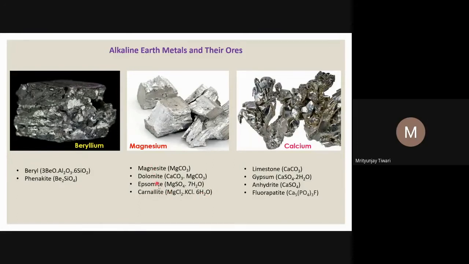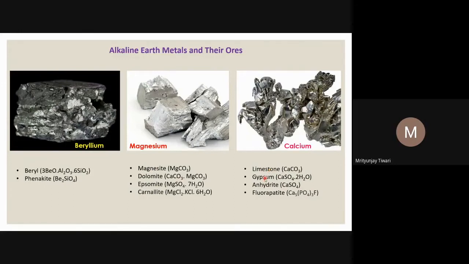So these are particular ores for the magnesium and the calcium, and you can also see how they appear. So this is beryllium, pure beryllium. It looks like this. Magnesium, you can see here, is more whitish than the beryllium. And the calcium, you can see the luster is now more, so metallic character is increasing. So limestone, we can get calcium from the limestone. Limestone, we know, is calcium carbonate, or some marble.